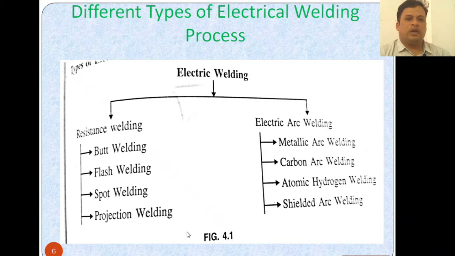So electric welding is divided into two types, resistance welding and electric arc welding, and both have the classifications mentioned here, four types in each.